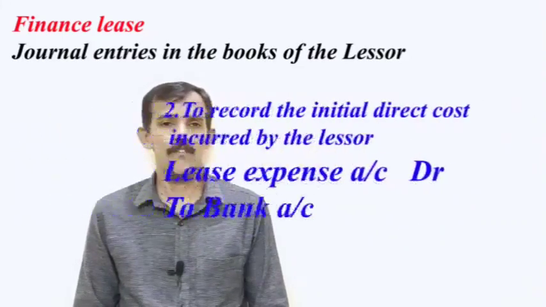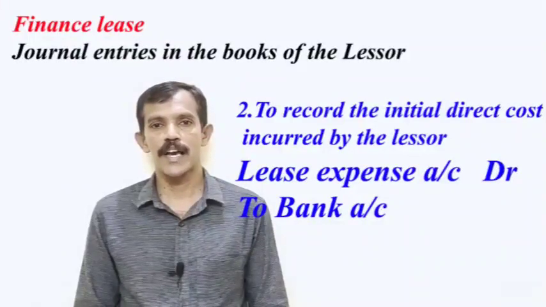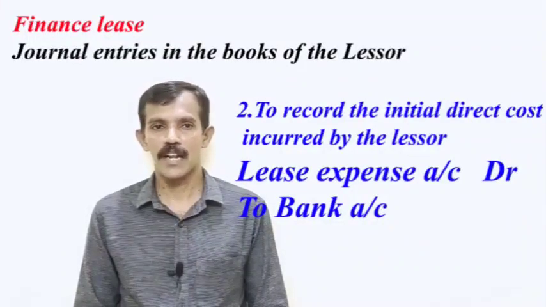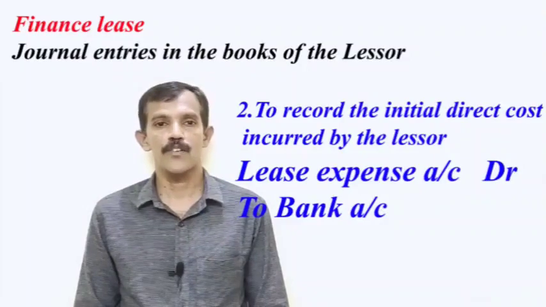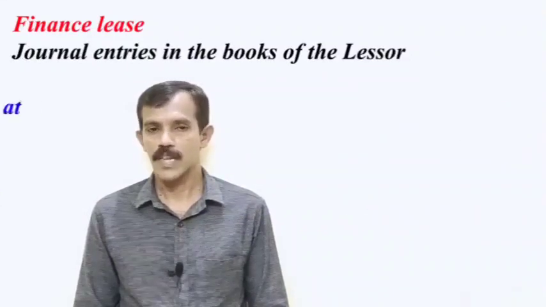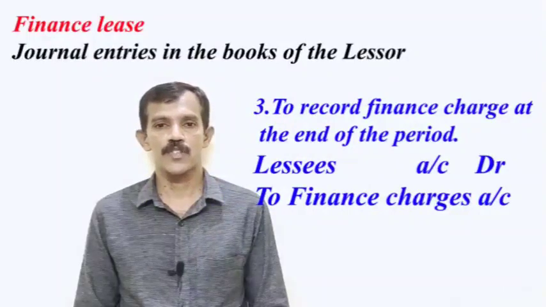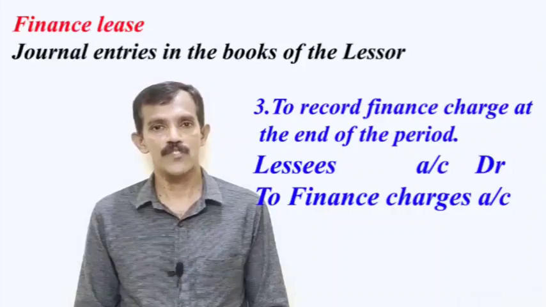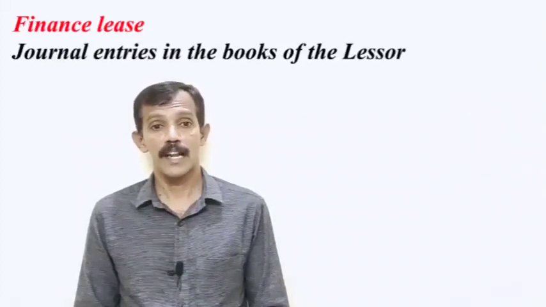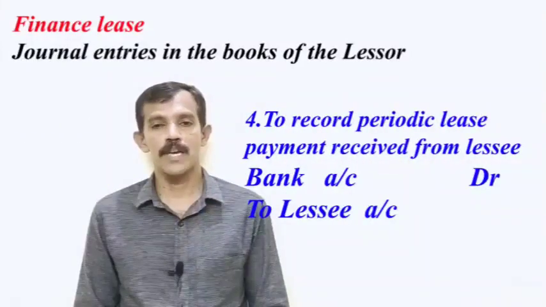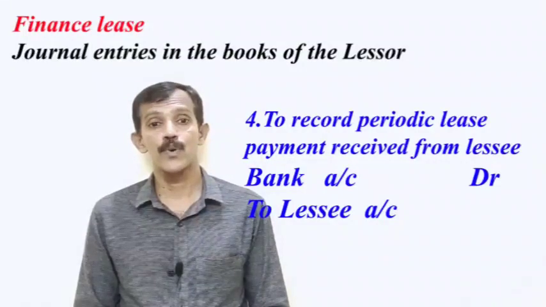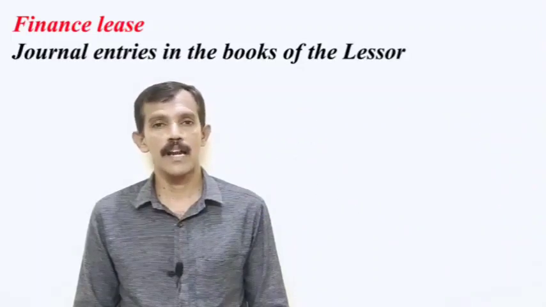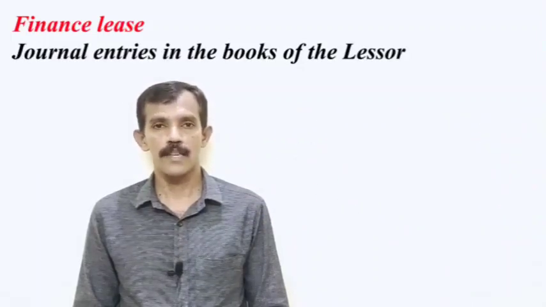Second journal entry, to record the initial direct cost incurred by the lessor. Journal entry: lease expense account debit to bank account. Third entry, to record finance charge at the end of the period. Journal entry: lessee's account debit to finance charges account. Fourth journal entry, to record periodic lease payments received from lessee. Journal entry: bank account debit to lessee's account. These are the journal entries recorded in the books of lessor in case of finance lease.